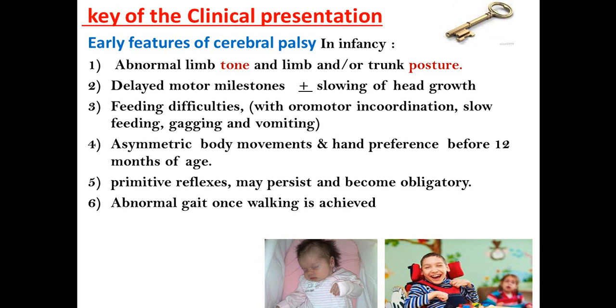The primitive reflexes may persist and become obligatory, and there is abnormal gait once walking is achieved. So the early and key manifestations are delayed neurodevelopmental milestones, abnormal posture, abnormal gait, and feeding difficulty with asymmetrical movement and hand preference, and primitive reflexes remain obligatory and persist.